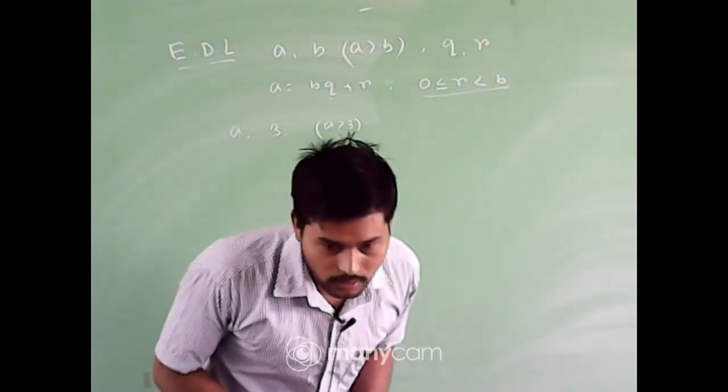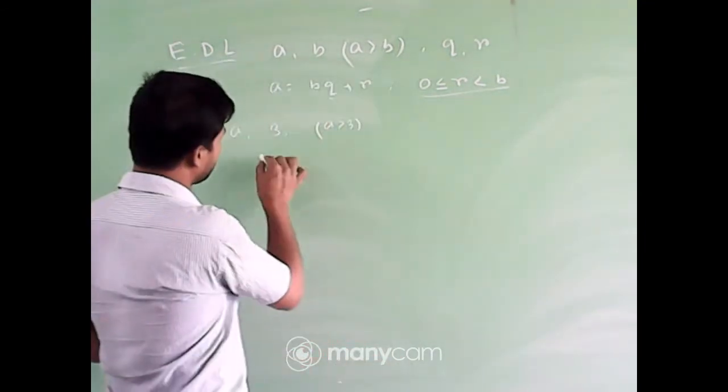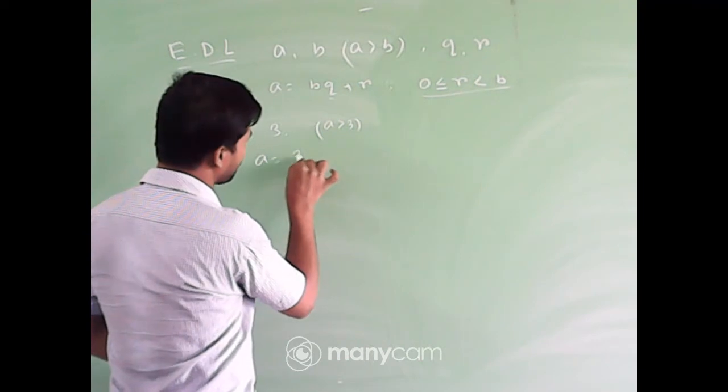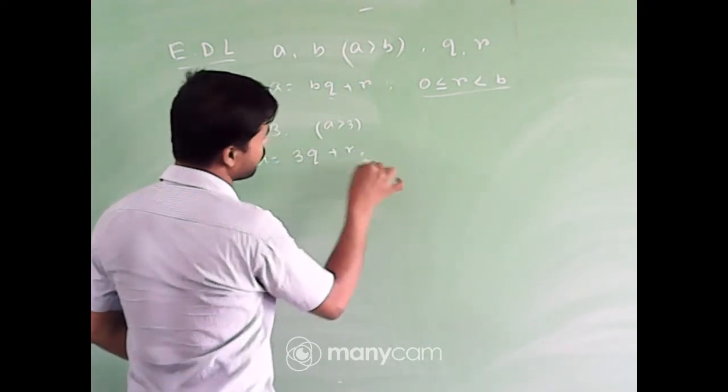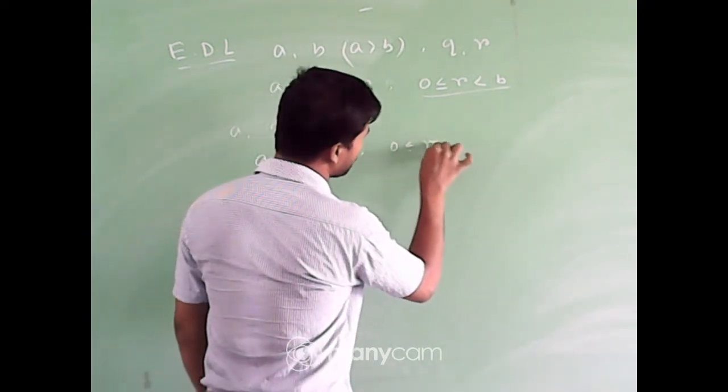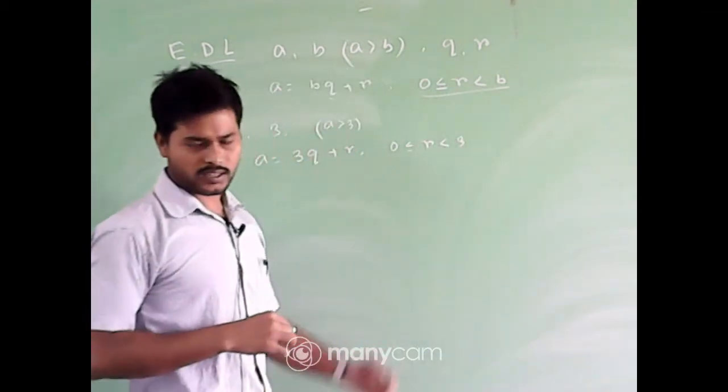Very good, Rajanna. We can write a equal to 3q plus r with 0 less than or equal to r less than 3. So what are the values of r?